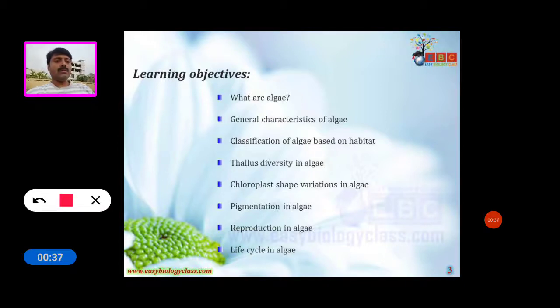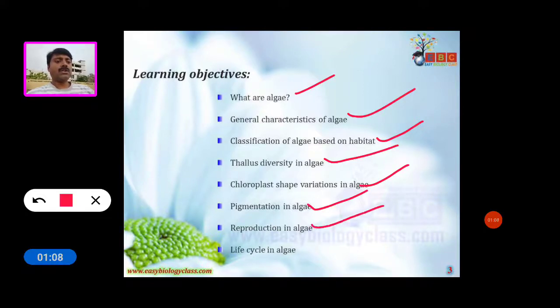We are going to learn what are algae, general characteristics of algae, classification of algae based on habitat, thallus diversity in algae, chloroplast shape variations in algae, pigmentation in algae, reproduction in algae, and life cycle in algae.